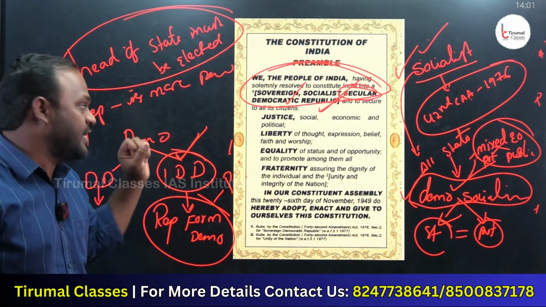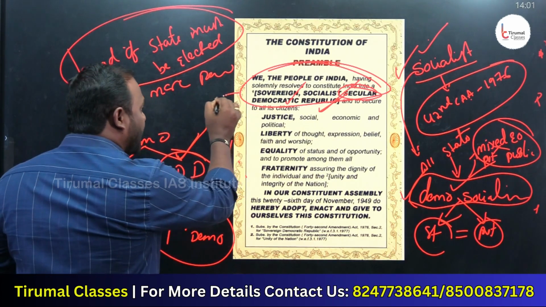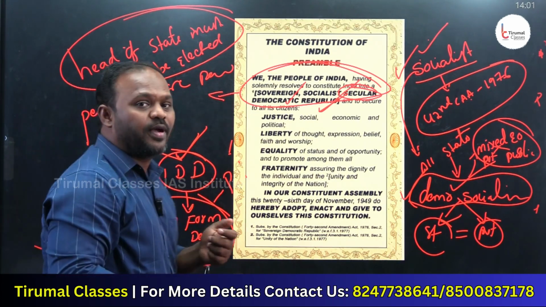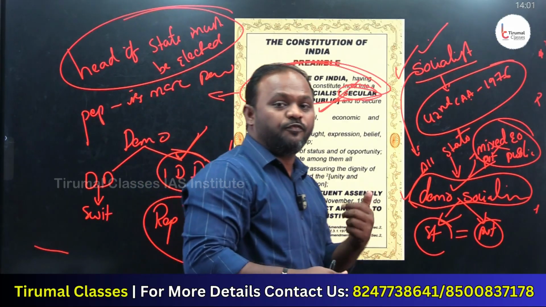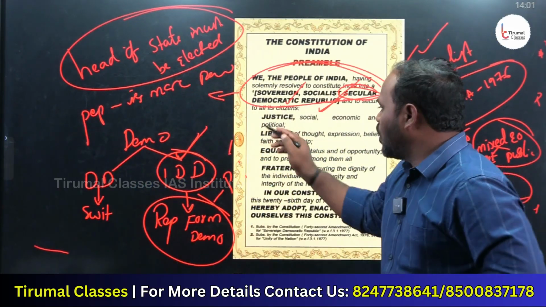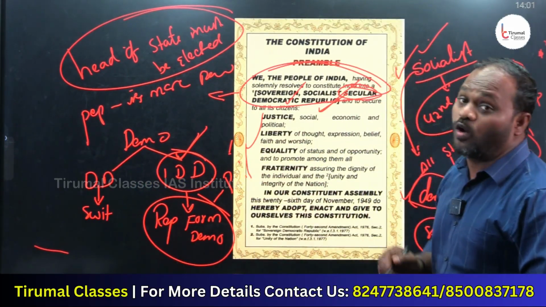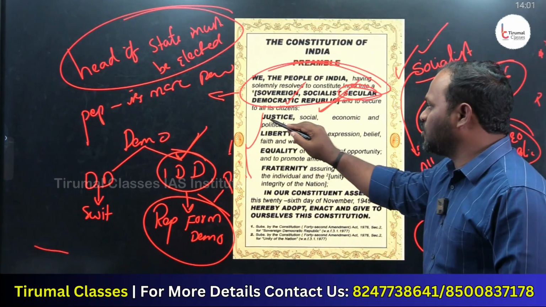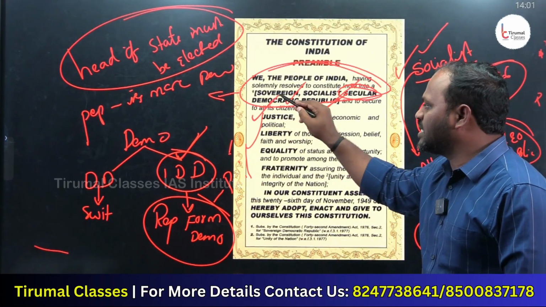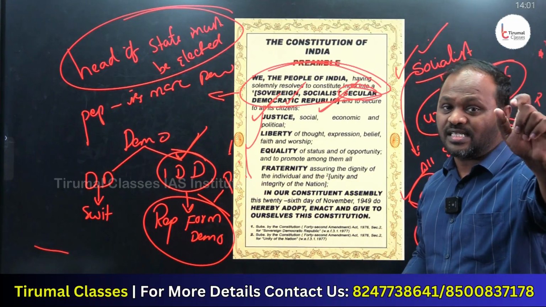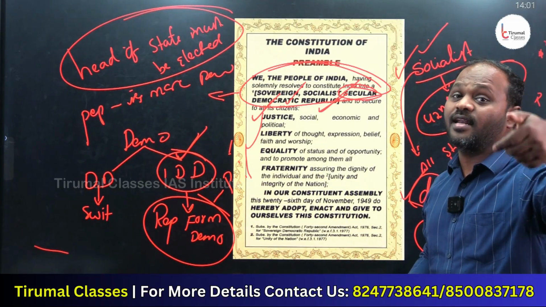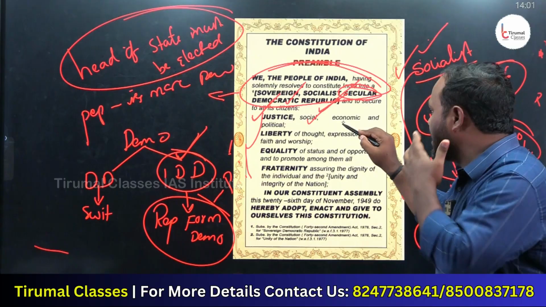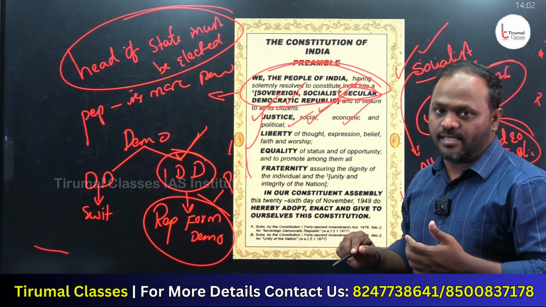Is it clear, everyone? Yes. So these five keywords explain the nature of the Indian state. Look now at the objectives of the Indian Constitution. The Indian Constitution's objective is to provide all the citizens with justice. Justice means nyayam. Justice ఎన్ని రకాలు ఇవ్వాలి? Social justice, economic justice, political justice.